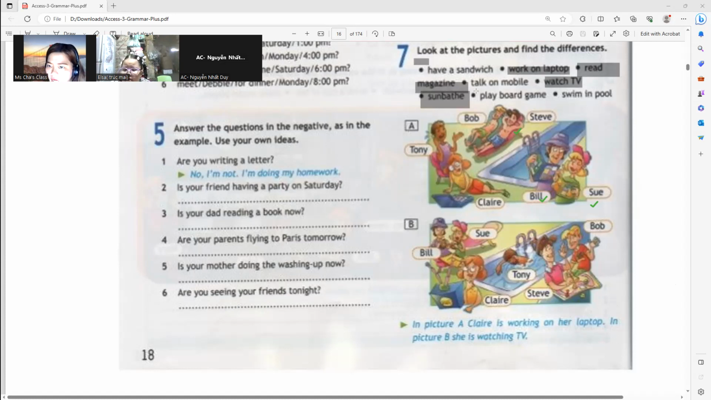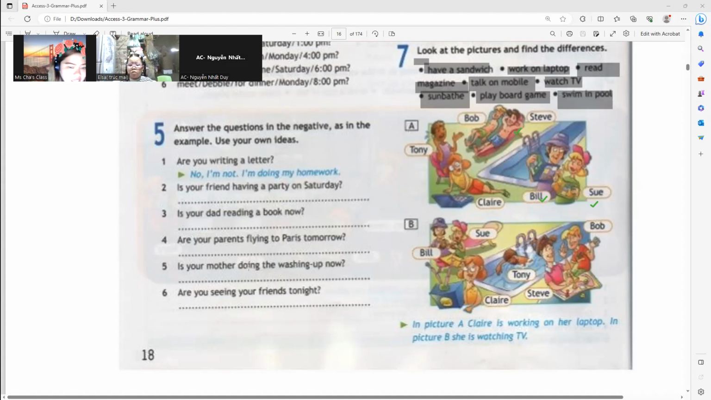How about if we talk about Tony? In picture A, Tony is talking on the mobile. In picture B, he is swimming in the pool.